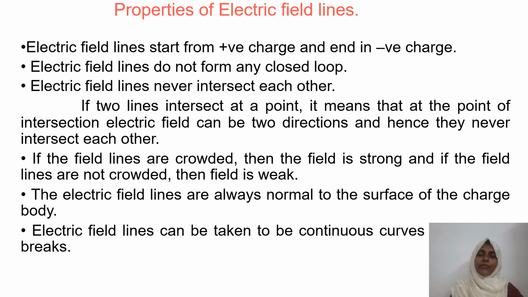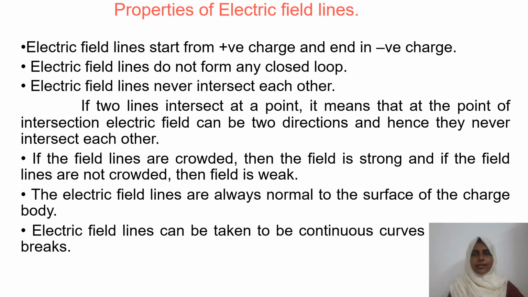So every time field lines are normal to the surface of charged body. Electric field lines are normal to the surface of charged body. Then we can say that electric field lines can be taken to be continuous curves without any break. These are the properties of electric field lines. Please once more go through all these points.